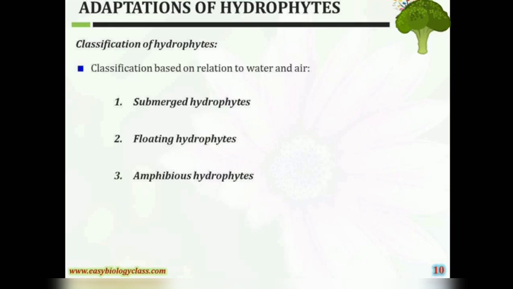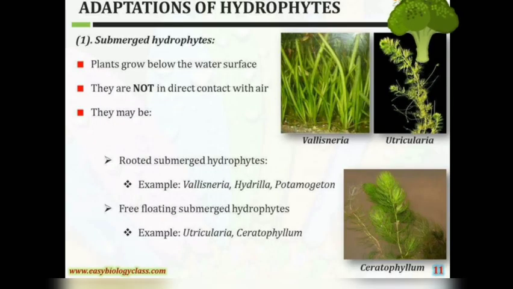Classification of hydrophytes, based on relation to water and air: submerged hydrophytes, floating hydrophytes and amphibious hydrophytes. Submerged hydrophytes are plants that grow below the water surface. They are not in direct contact with air. They may be rooted submerged hydrophytes, for example Vallisneria, Hydrilla, Potamogeton.